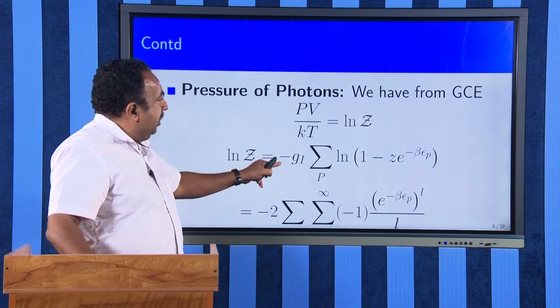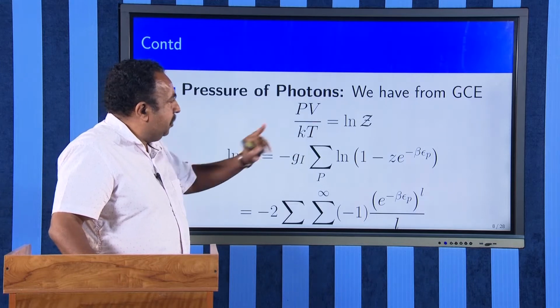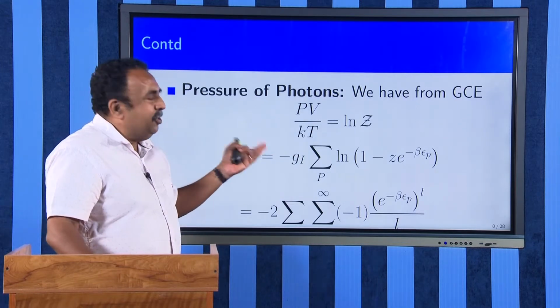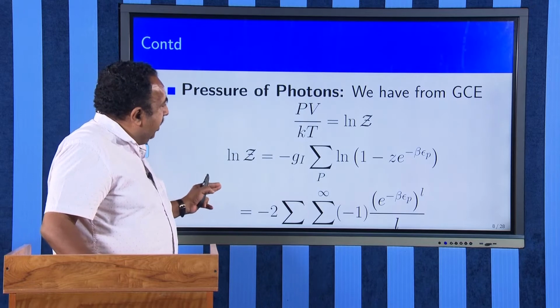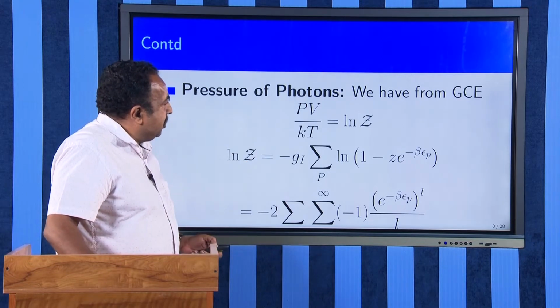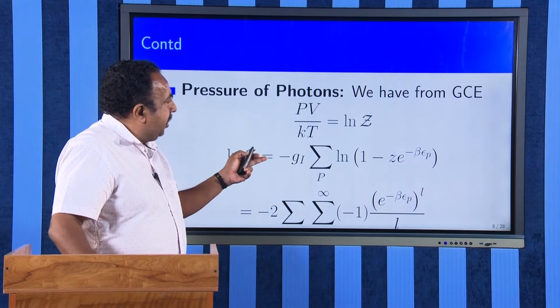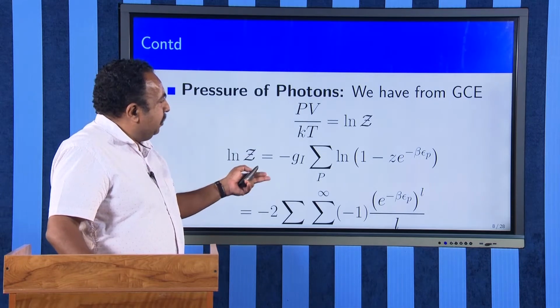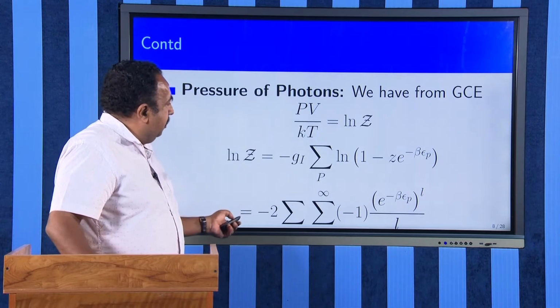Therefore, 2 times the sum of log (1 minus z e raised to minus beta E_p), or E_nu. Then I can take log (1 minus x) as minus the sum of x raised to l divided by l.